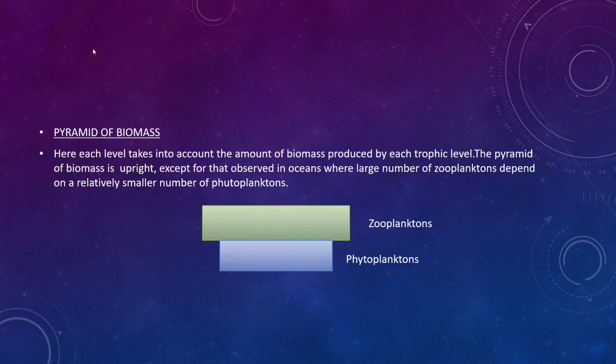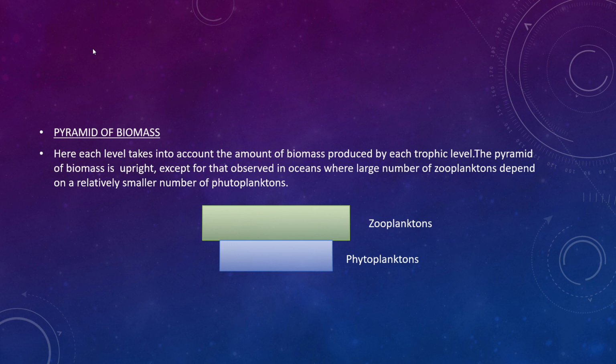We can study what is a plankton. Planktons are all plant or animal components found in the oceans. So, zooplanktons are the animal components which eat the phytoplanktons and then become food for the fish. Phytoplanktons are microscopic marine algae which are the producers. So that's the reason in the oceans it will be inverted.